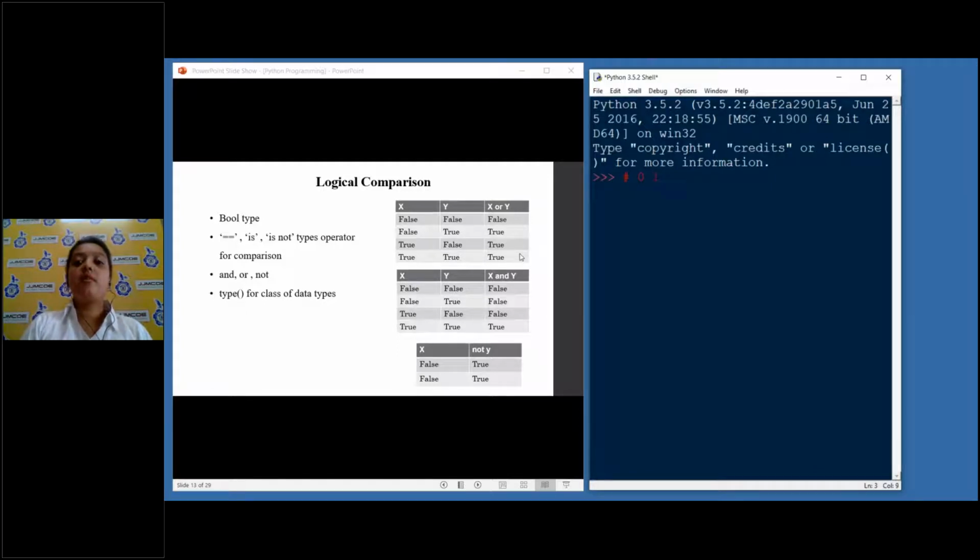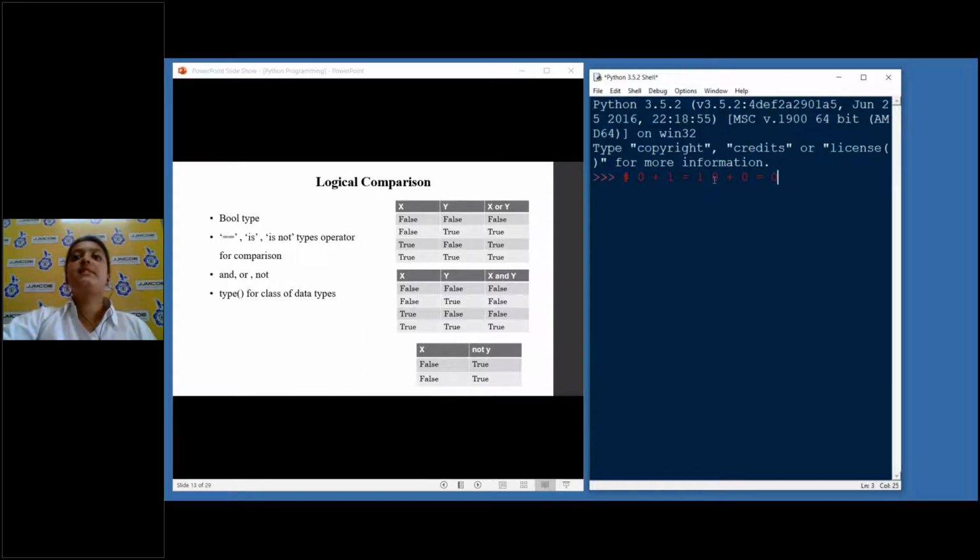If you can't remember the truth table, let me give you a small trick. Consider OR as plus. On the side, I'll do this: 0 plus 1. What is the meaning of 0 plus 1? It's 1. 0 plus 0 means 0.